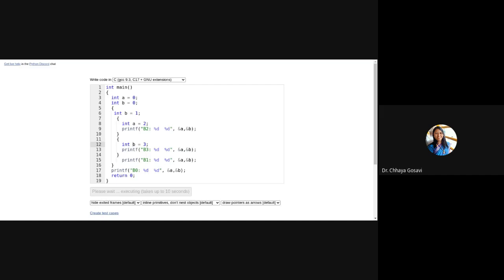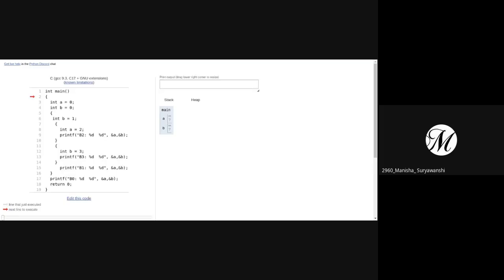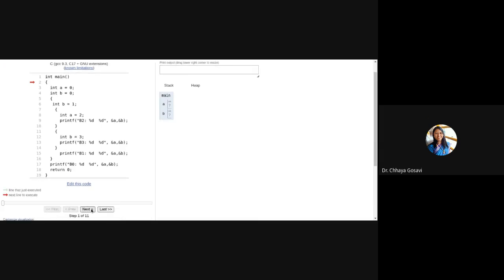Is Python Tutor visible? Yes, ma'am. So in main, we have A and B, which are initialized to 0, 0. Then can you see one more instance of B is created here, line number 6. New memory will be allocated to this B, its value is 1.